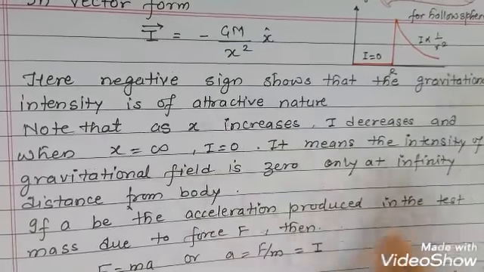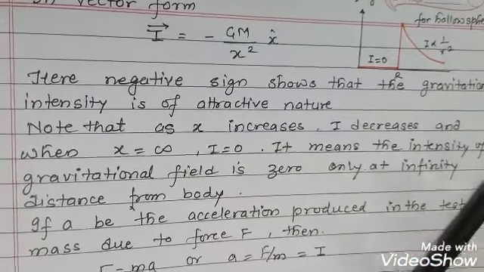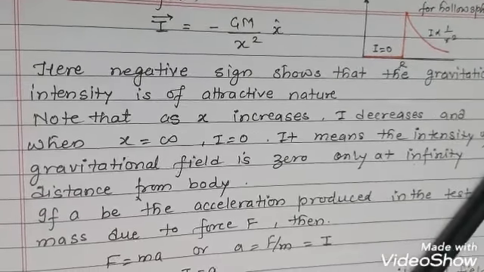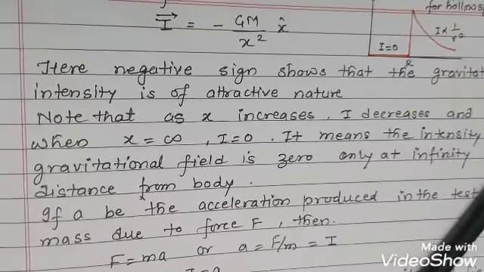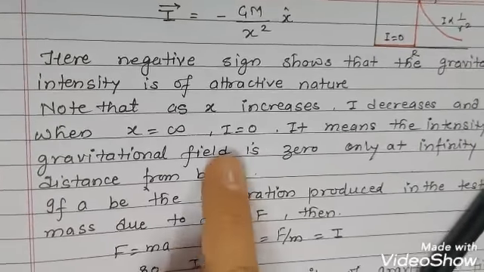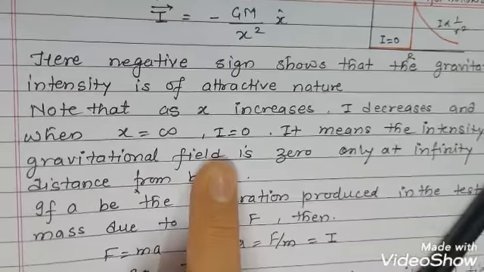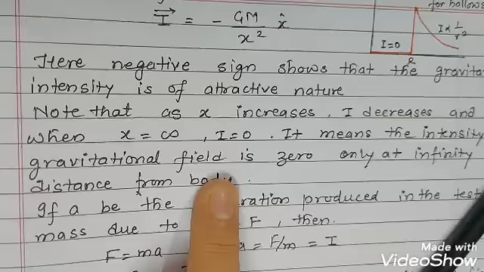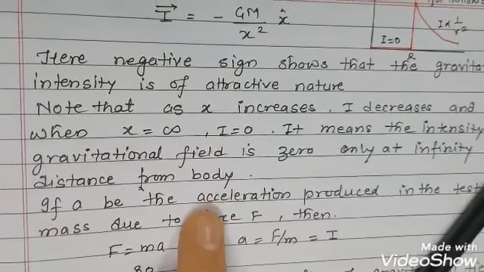If a body is placed inside the gravitational field of another body, only if you keep the distance between them infinite will the intensity be 0. The intensity of the gravitational field will be 0 at infinity.